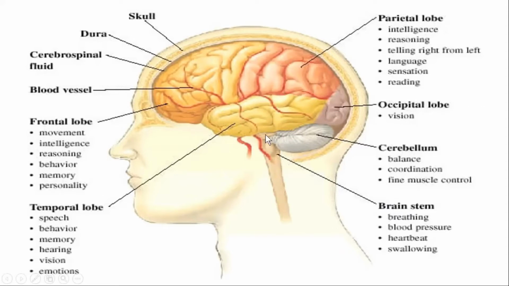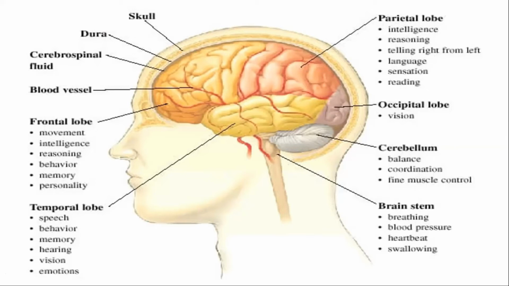Then there is another structure which is called the reticular formation, which is present between three different parts of the brain right here. This reticular formation is present in the medulla oblongata, pons, and the midbrain, the part of the midbrain right here. This part is very important and it has a very interesting function because it monitors the messages of the nervous system, and it also manages which kinds of messages from the nervous system should get a reaction and which should be ignored.